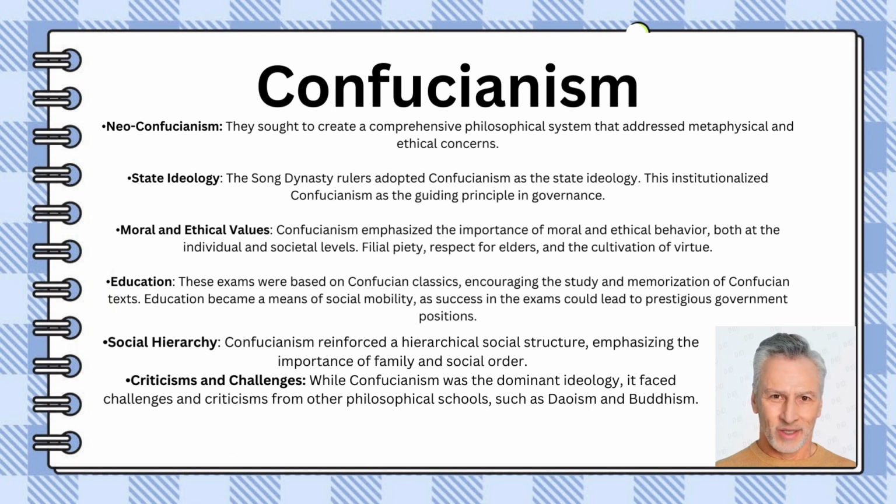Moral and ethical values, including filial piety and virtue, were central, and education, particularly success in the civil service exams, became a key avenue for social mobility. Confucianism reinforced a hierarchical social structure and faced challenges from other philosophical traditions. Despite criticisms, it profoundly influenced governance, education, and societal norms, shaping the cultural landscape of the Song dynasty.